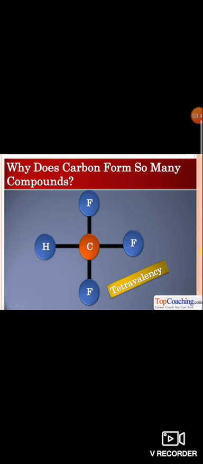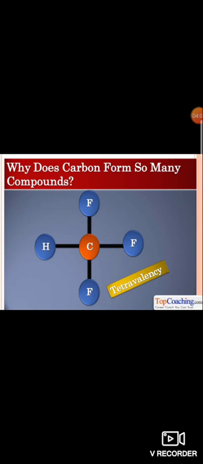So catenation, tetravalency and small size are the versatile nature of carbon. What are the versatile natures of carbon? Catenation, tetravalency and small size. Because of that it can form so many carbon compounds.